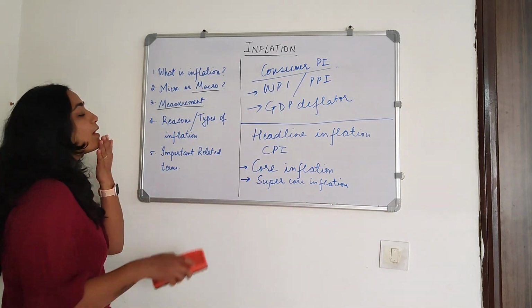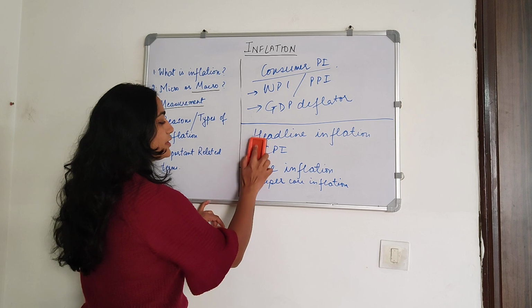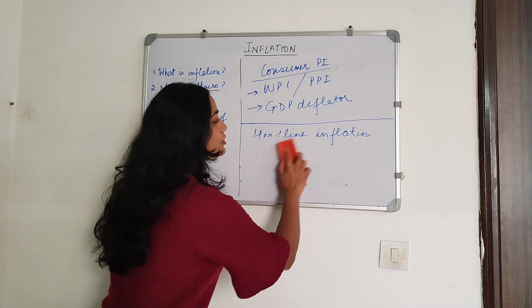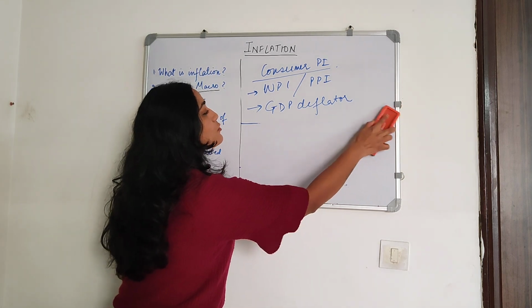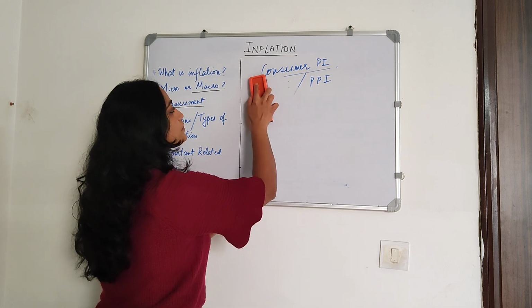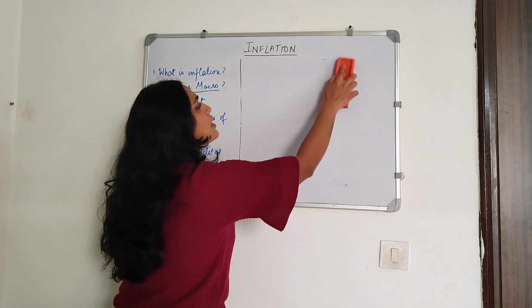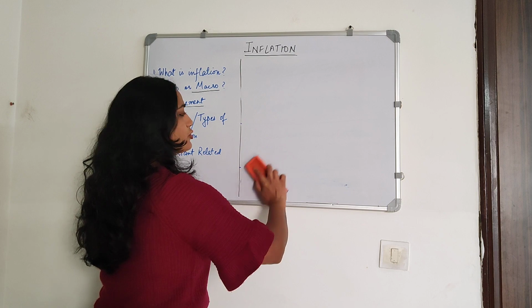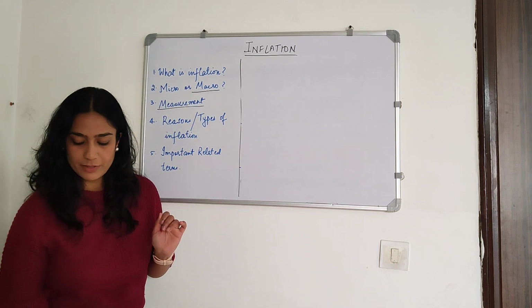Alright, so now we have covered how inflation is measured and what these different kinds of headline inflation, core inflation, super core inflation mean. So now let's move to what are the types of inflation. What are the types of inflation?